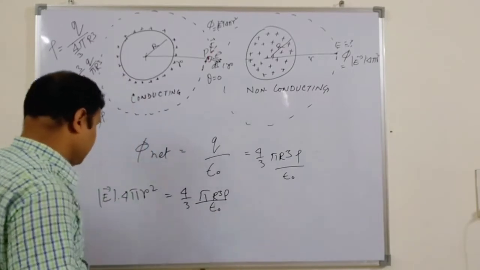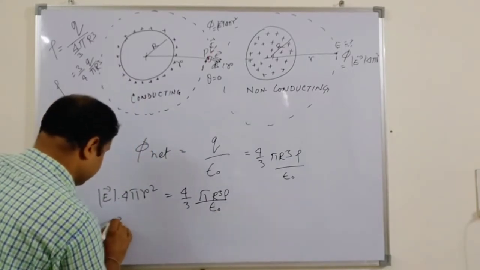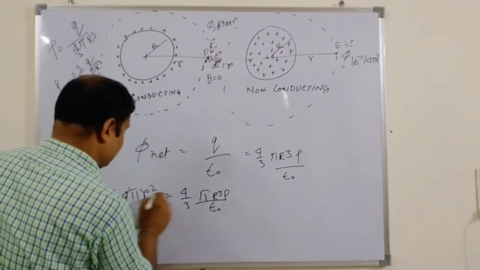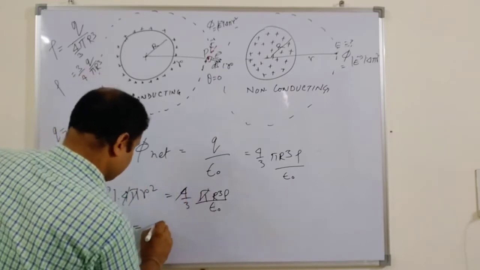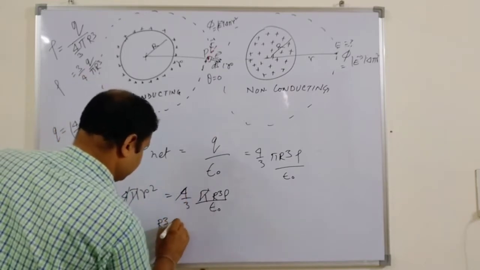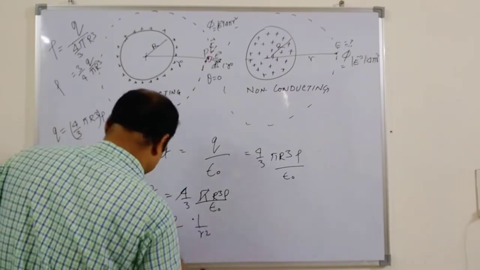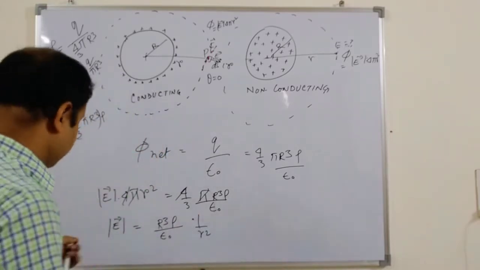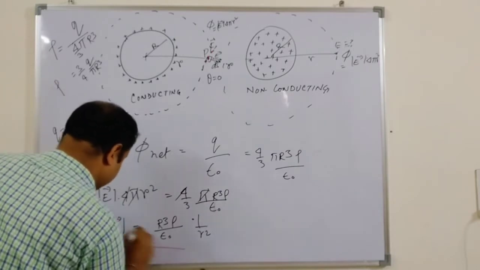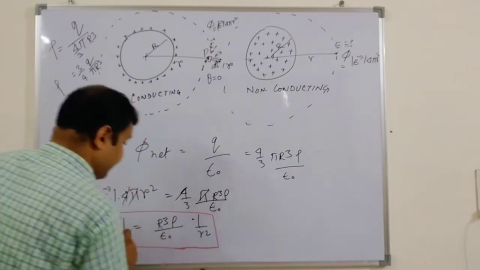From this, the electrical field is R cubed rho over epsilon naught times 1 over R squared. This is the relationship between the electrical field and the distance R from the body.